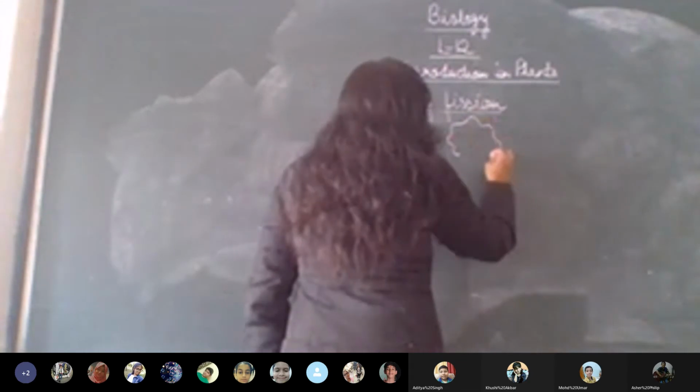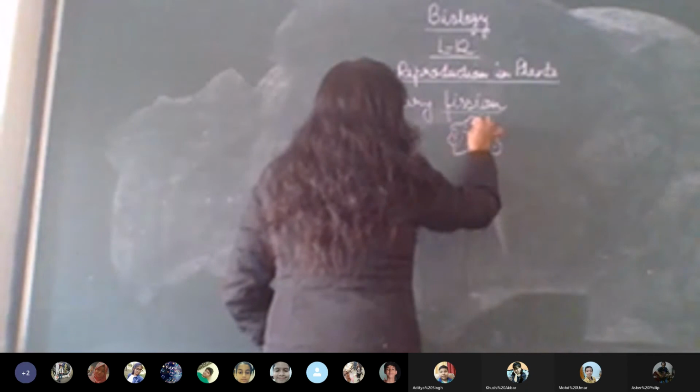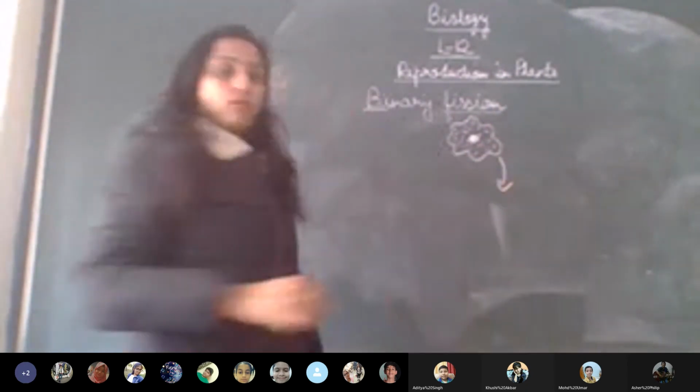We'll be taking the first example, and that is amoeba. It is a unicellular, or single cell, organism, and that is why we are taking it as an example for the asexual reproduction process, under the heading binary fission. So here you have the nucleus, then you have the cytoplasm. Then, in the second phase, we'll talk about what happens next.